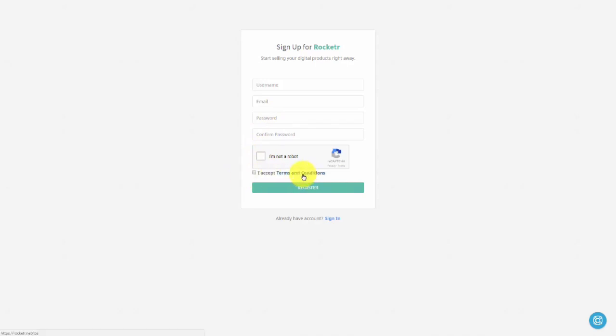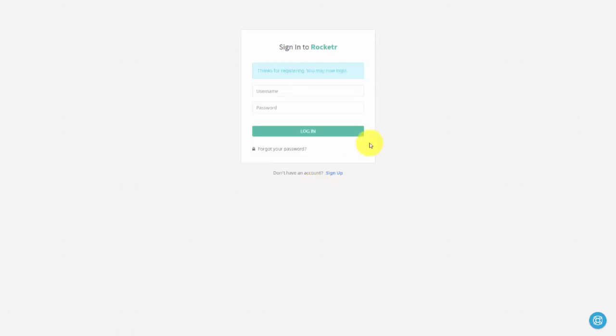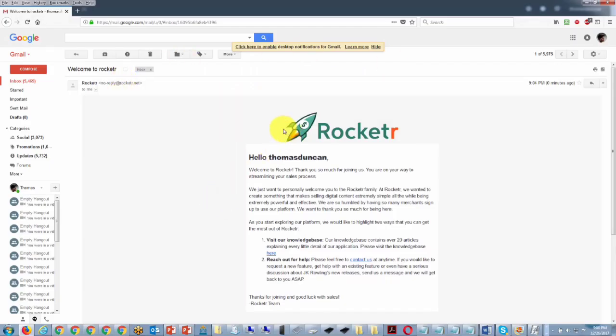Of course, make sure you read thoroughly the terms and conditions to make sure that they are what you would want them to be if you're going to be doing business on this platform. Once you've read the terms and conditions, you're going to click I am not a robot, and then you're going to click Register. Once you've done that, you are going to start the process by typing in your username and password and logging in. Once you've done that, you should get an email in your box if you have set up your email correctly. This is not going to be a confirmation email, so you won't have to worry about that, but you will want to place this email someplace safe where you can remember it.